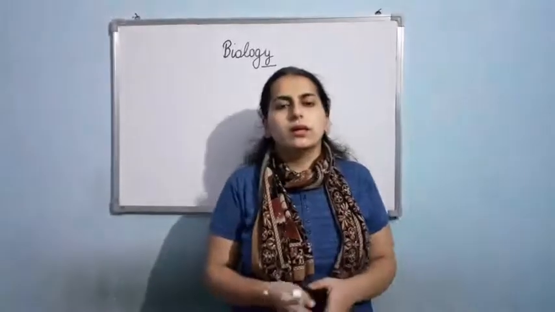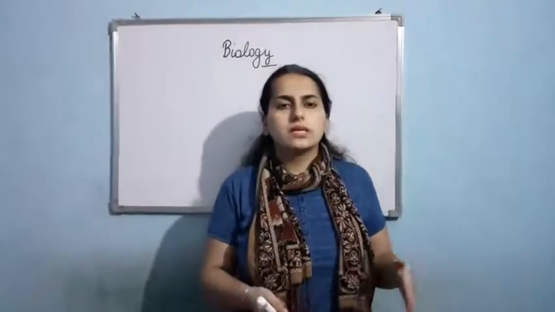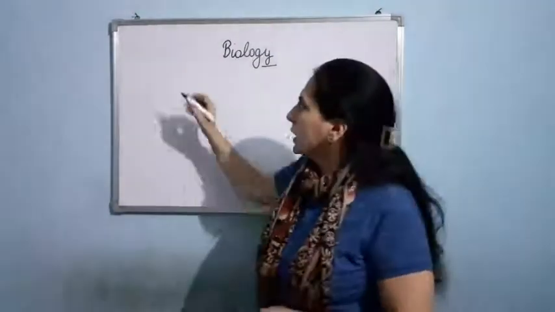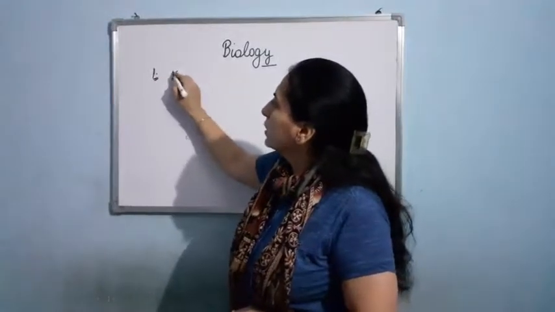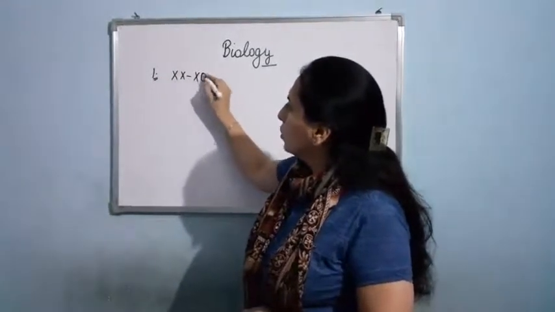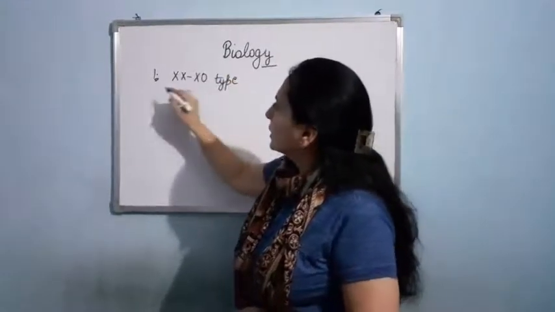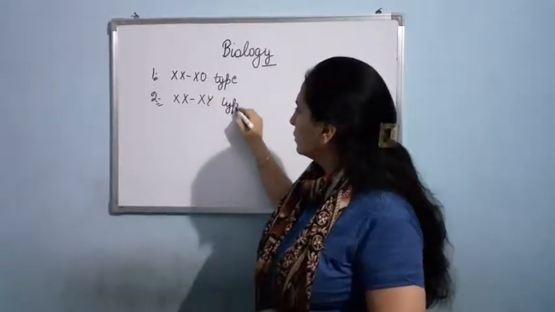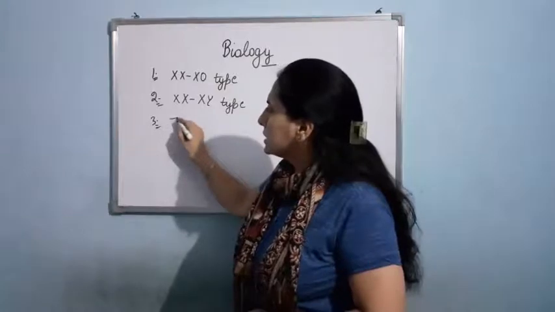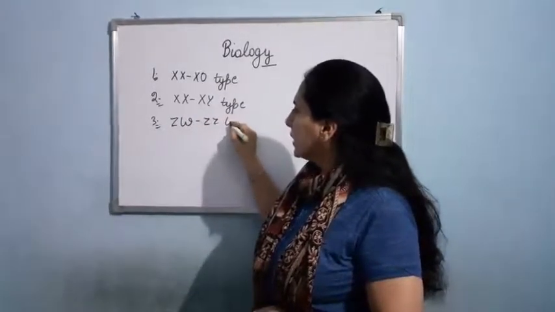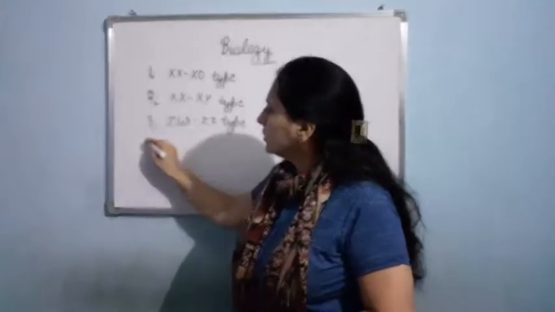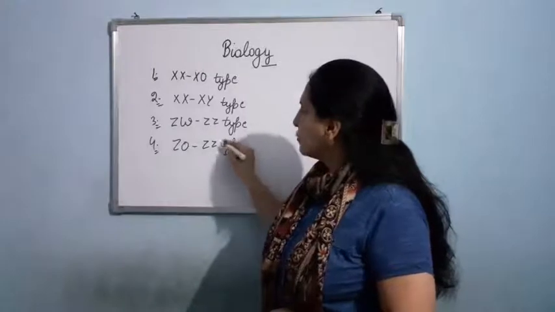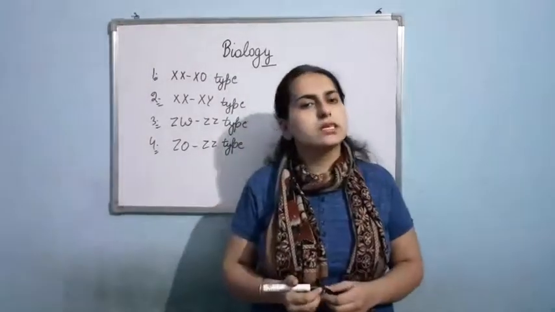Good afternoon, everyone. As you know, yesterday we were discussing the topic of sex determination and we have discussed its four types. The first one was XX, XO type. Second one, XX, XY type. Third one, ZW, ZZ type. And the fourth one, ZO, ZZ type. Clear? These four types of sex determination we have discussed yesterday.